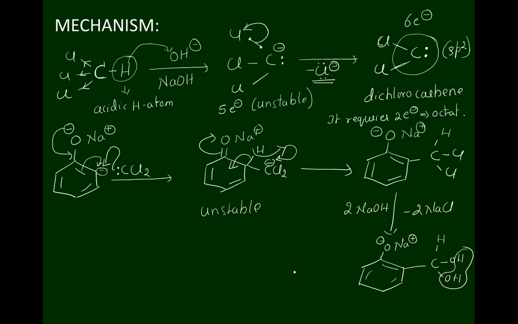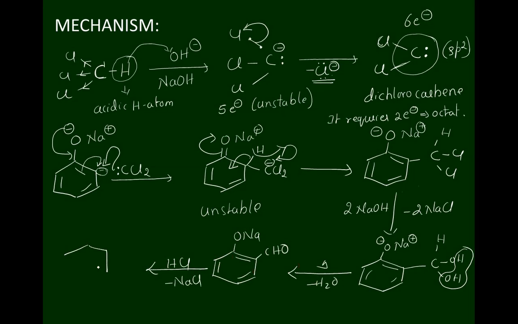Therefore, water is removed to form the sodium salt of salicylaldehyde, which is subjected to acidification, and salicylaldehyde is obtained.